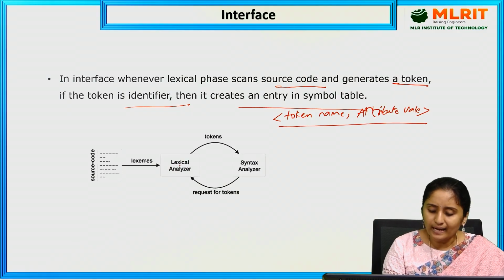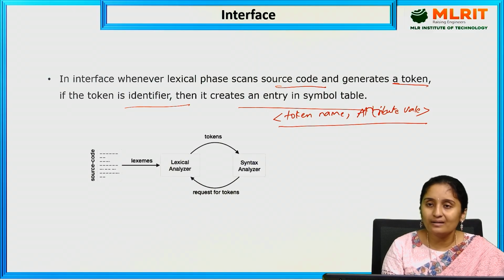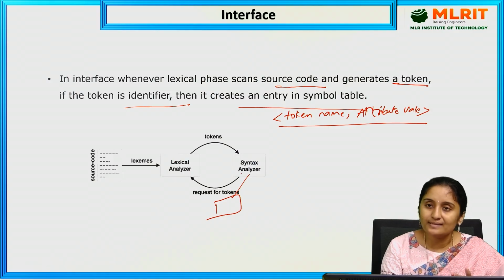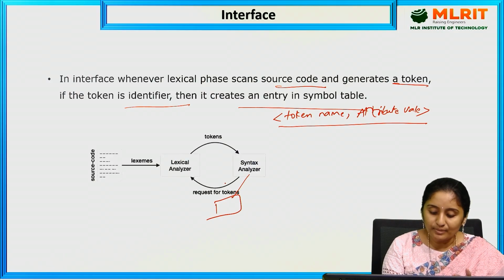So the lexical analyzer generates tokens, and the tokens are checked by the syntax analyzer. The syntax analyzer validates whether the token is correct or not. If it has any errors, then it is given to the error handler. If the identifier is valid, then it is given to the symbol table. Parallelly the lexical analyzer does its work and the syntax analyzer does its work, and here the lexical analyzer generates the tokens while the syntax analyzer parallelly requests for the tokens.